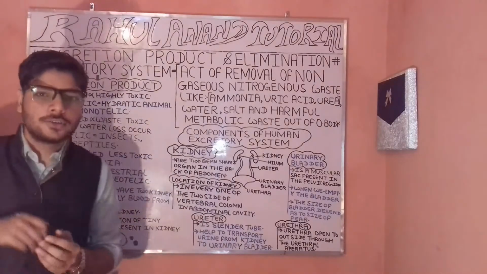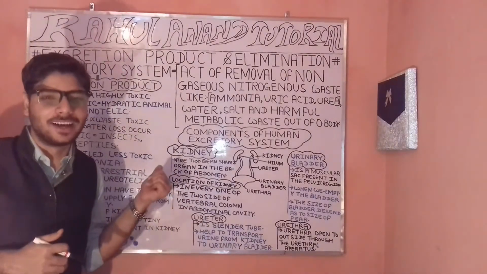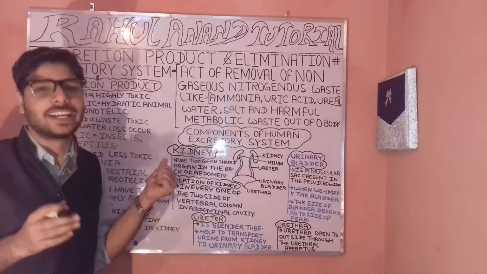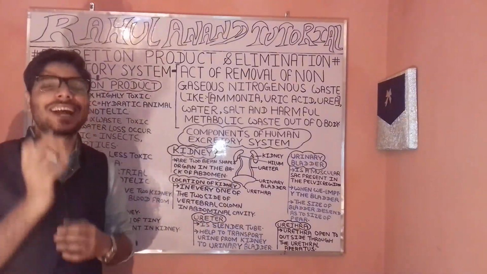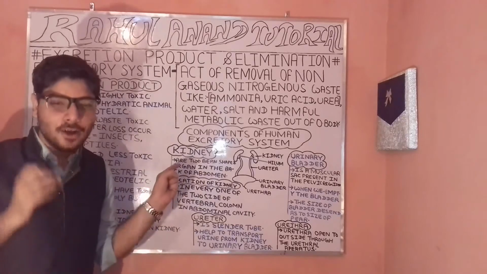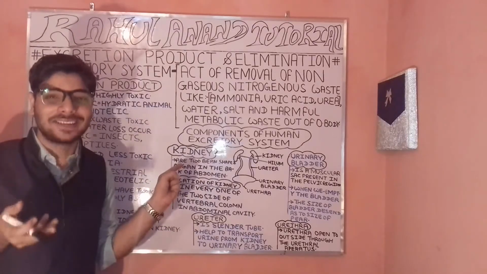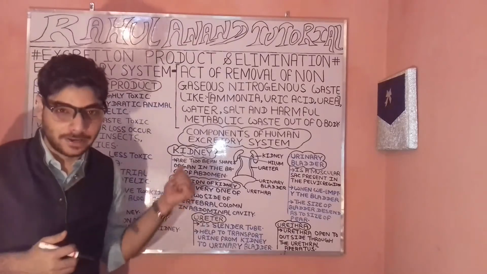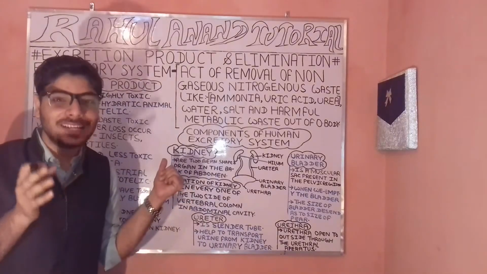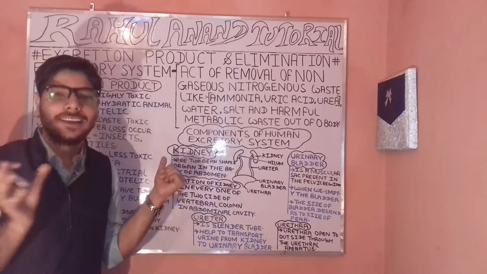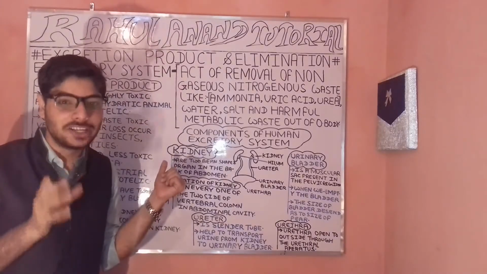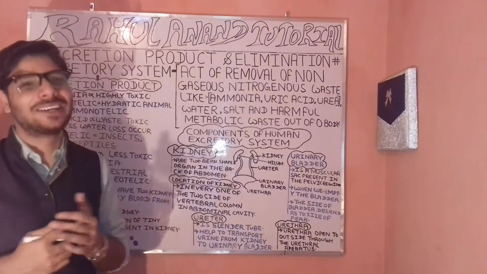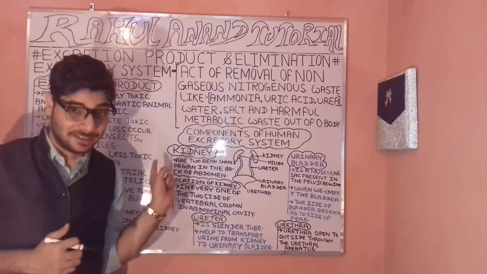Now let's understand the second one, uric acid. This is known as a waste toxin. In this case, very little water loss occurs. Organisms that use the excretory mechanism of uric acid are called uricotelic.